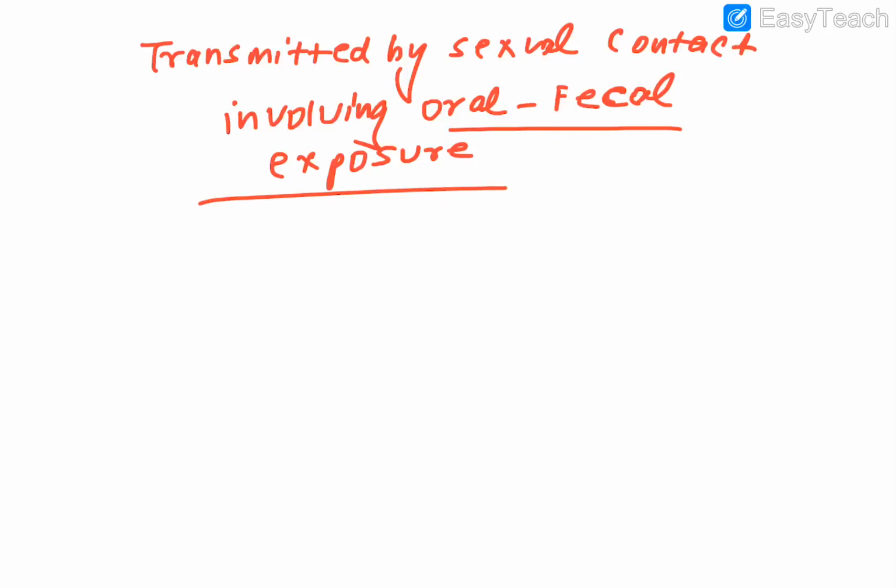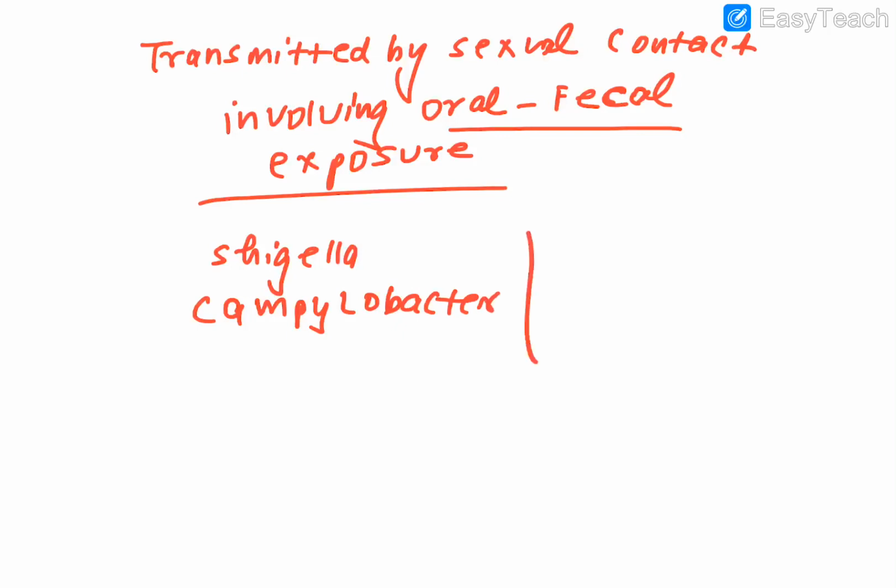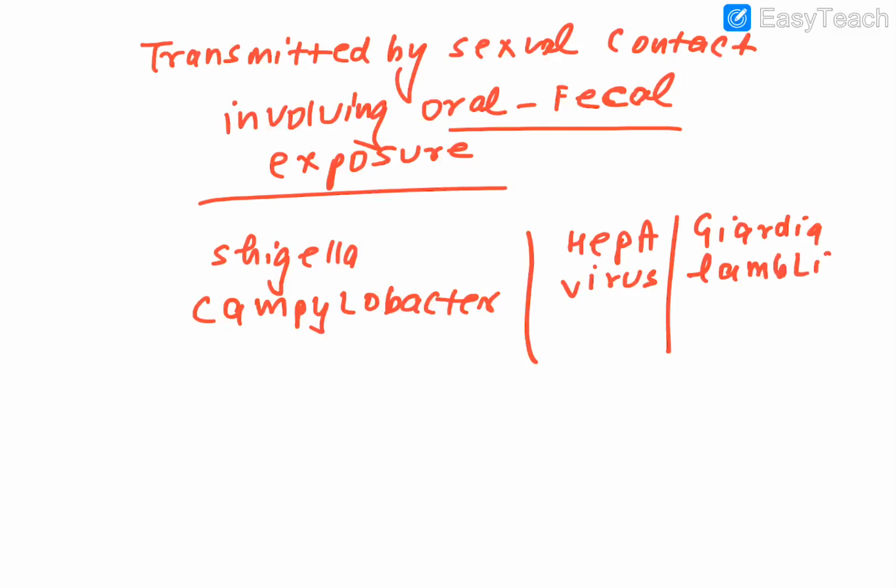So which organisms come here? The important ones are Shigella and Campylobacter. These are the two bacteria involved. If they ask regarding the virus, hepatitis A virus is involved. Regarding the protozoa, you have Giardia lamblia and Entamoeba histolytica.